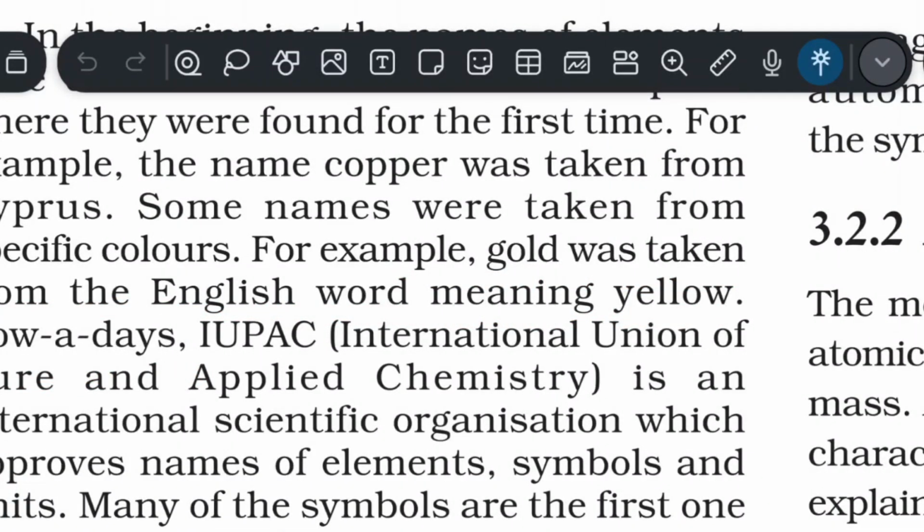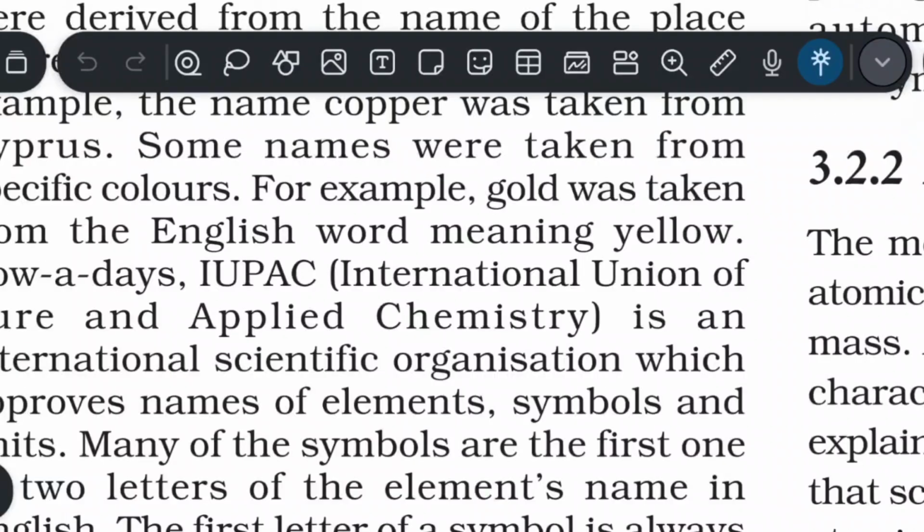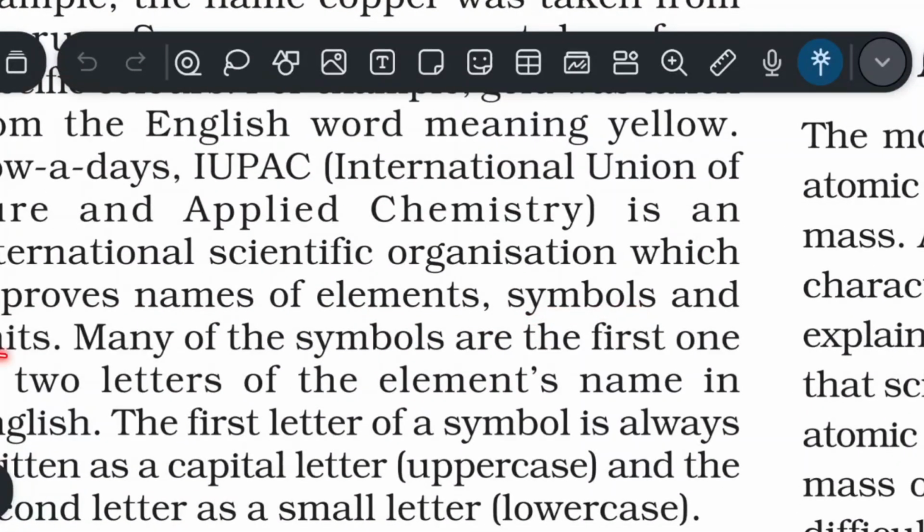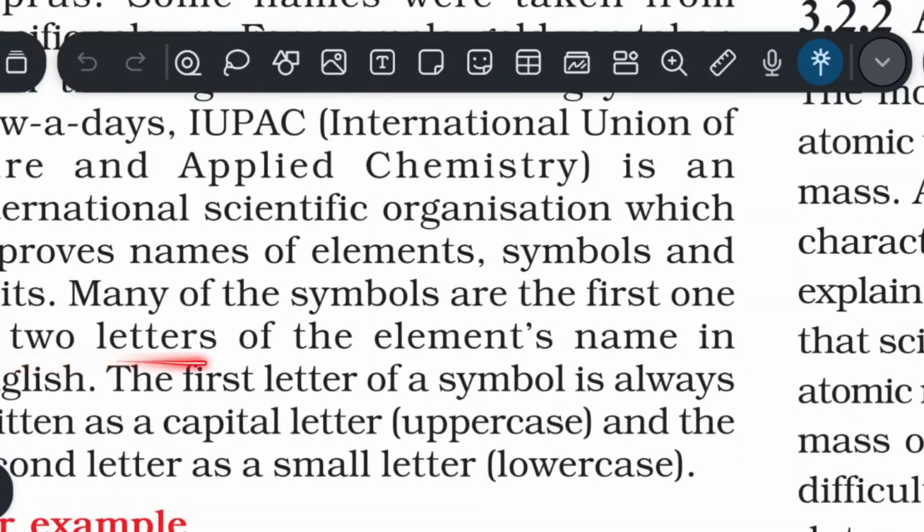Nowadays, IUPAC, the International Union of Pure and Applied Chemistry, is an international scientific organization which approves names of elements, symbols, and units. Many of these symbols are the first one or two letters of the element's name in English.